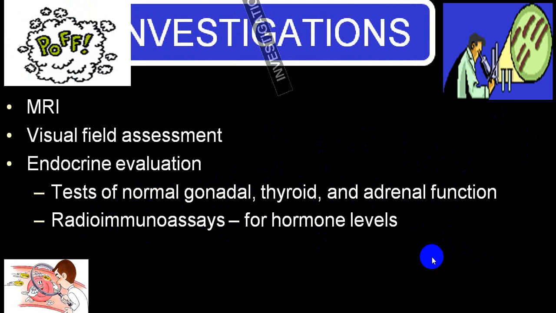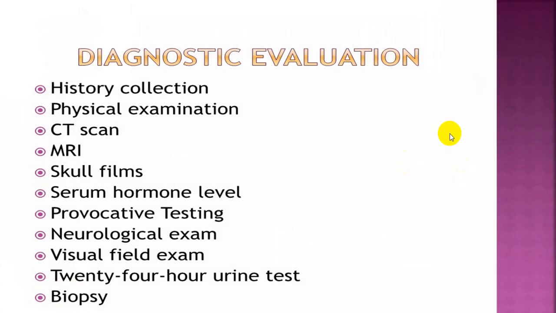And then you can go for different radiography. So history, physical examination, CT scan, MRI and skull X-ray lateral view. Serum hormonal level, provocative test, neurological examination, visual field defects examination and 24-hour urine test for hormonal assay should be done.